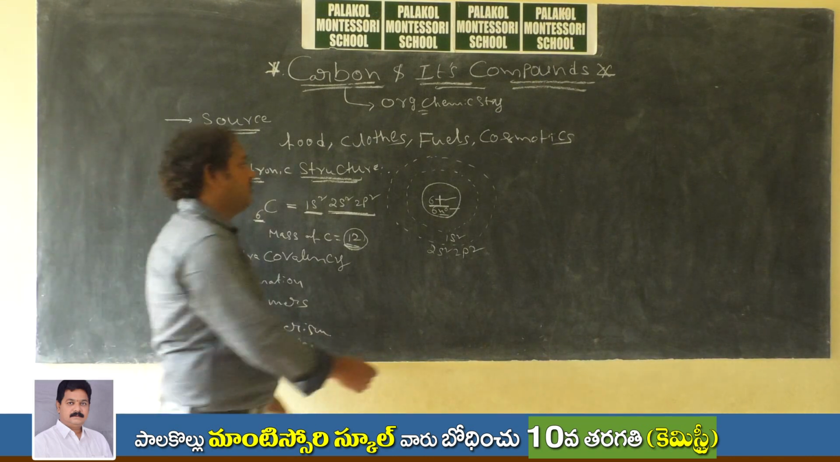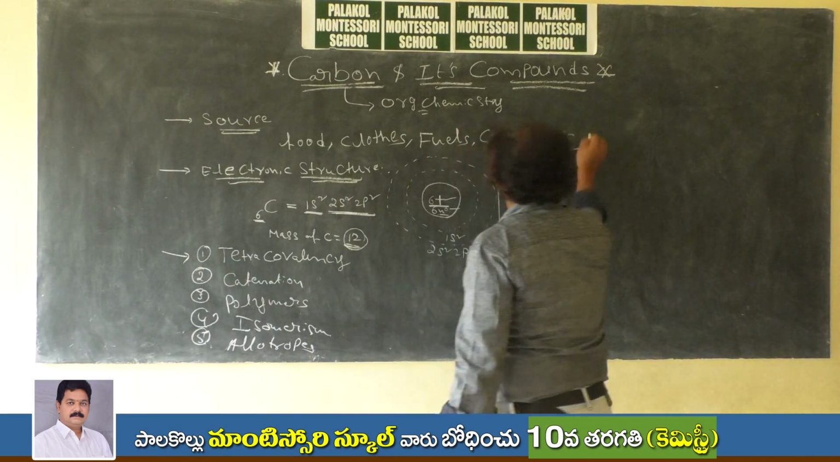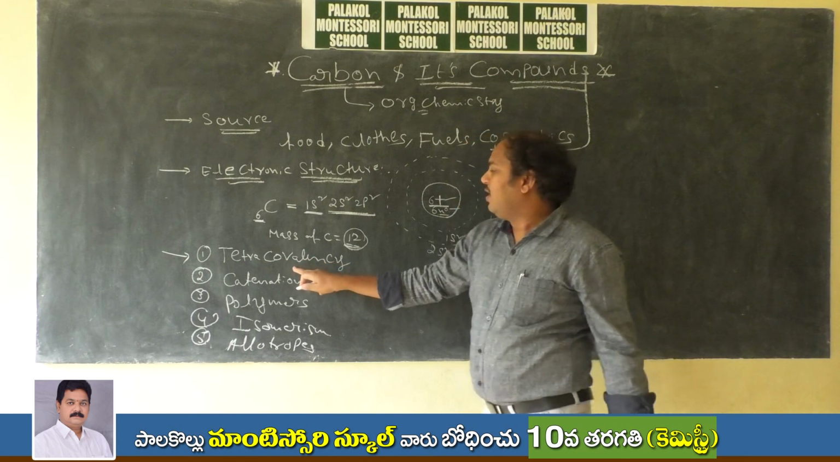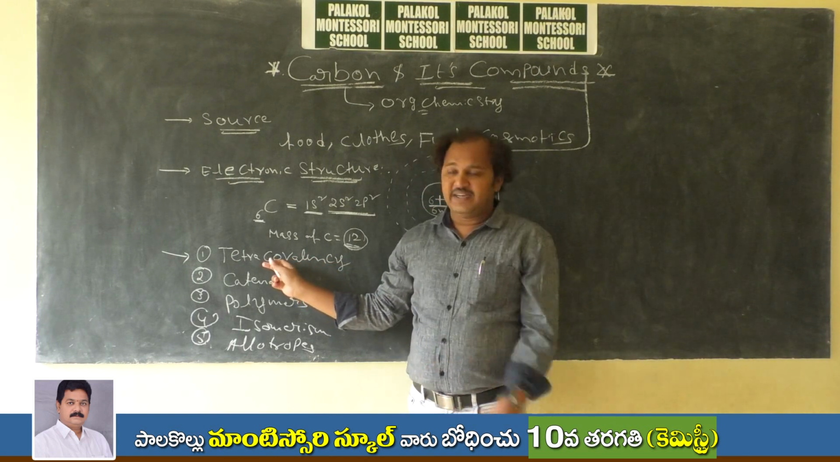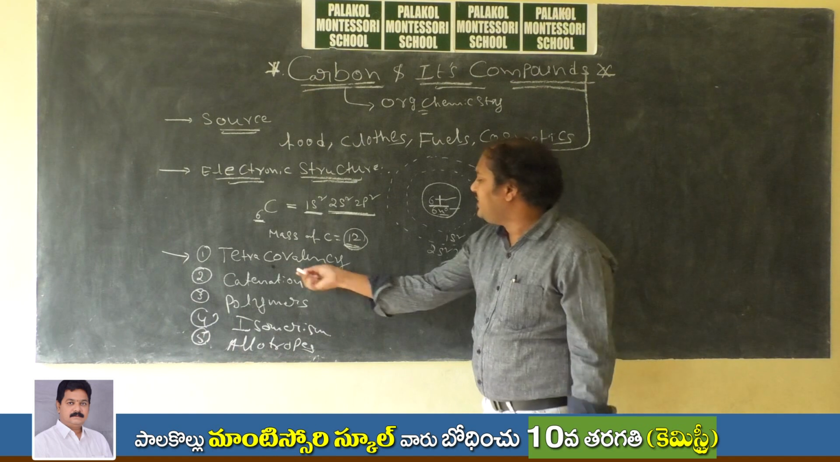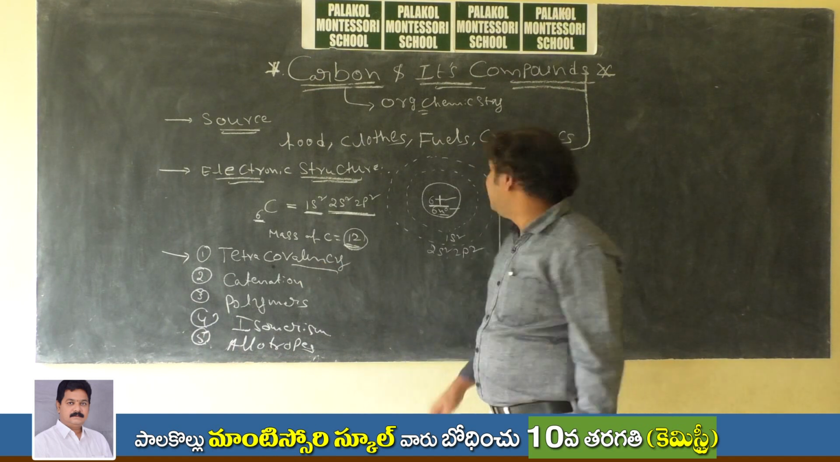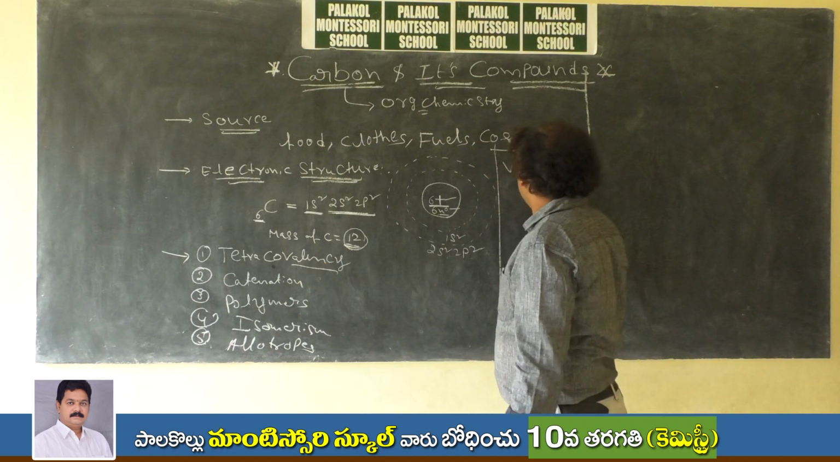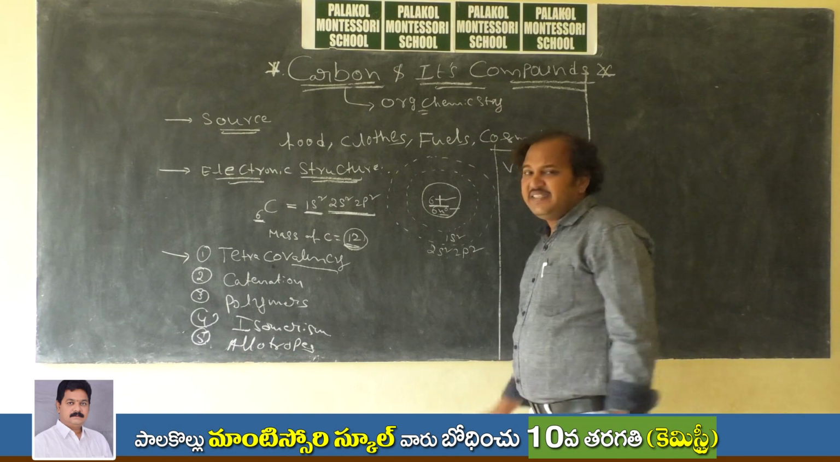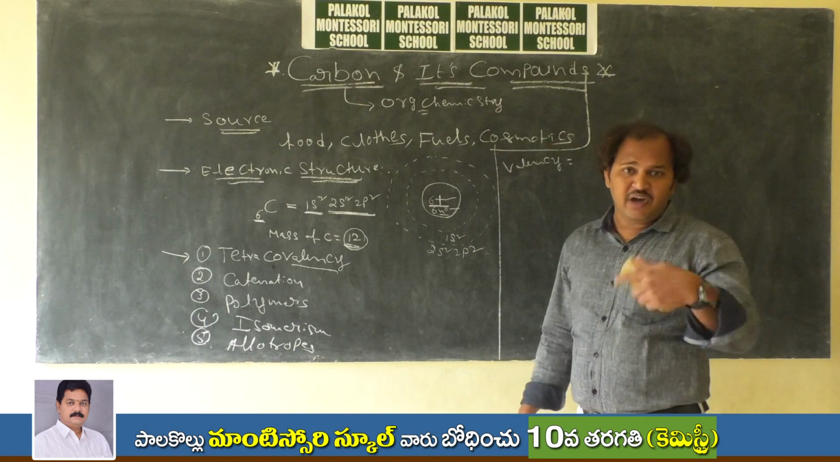Let us see them one by one. The first property is tetracovalency. What is the meaning of valency here? I already told you, valency is nothing but the combining capacity of an atom.